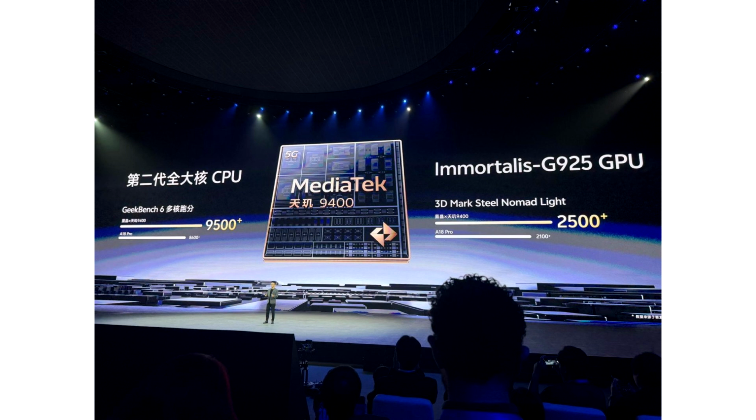Perhaps MediaTek wanted to increase the stock of its Dimensity 9400 to showcase that the company had finally matched Apple's chip-making prowess. As for the GPU test, the Dimensity 9400 is shown to have obtained 2,500 points in the Steel Nomad Light benchmark, whereas the A18 Pro secured 2,100 points, resulting in a 19% delta. We cannot verify the GPU results at this time, but we will remind readers to treat this data with a pinch of salt.